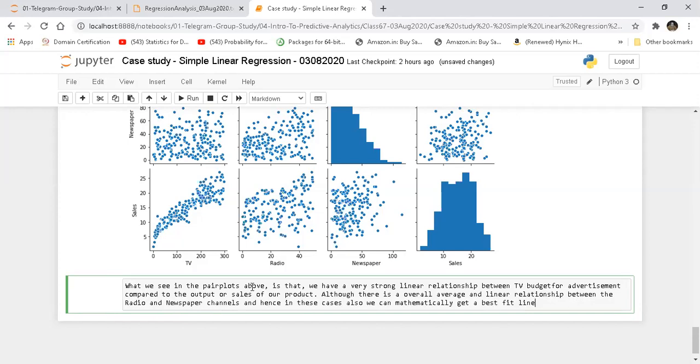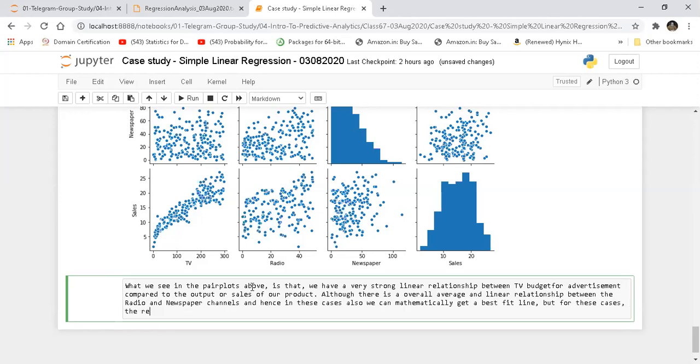But for these cases the relationship will never be rigid, since there is a lot of variation, or spread of data, for these two cases around the regression line.